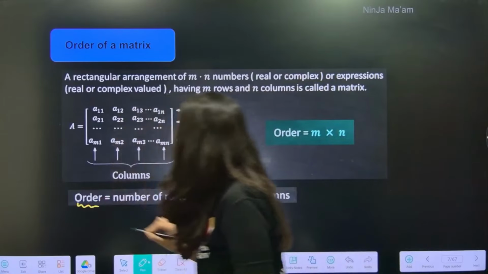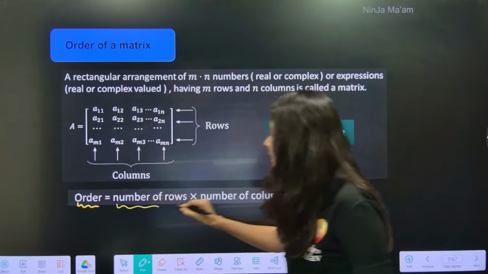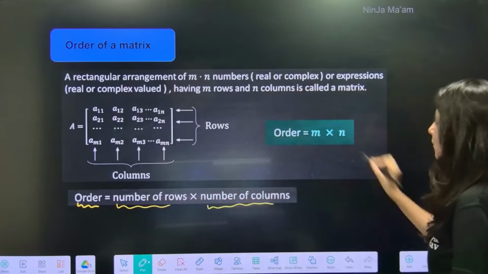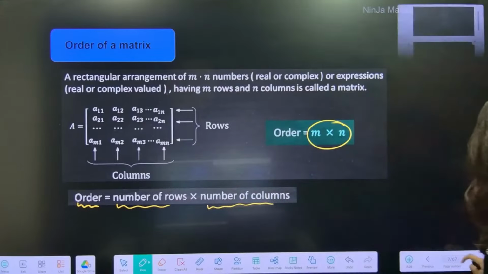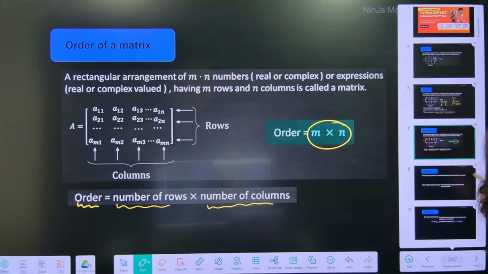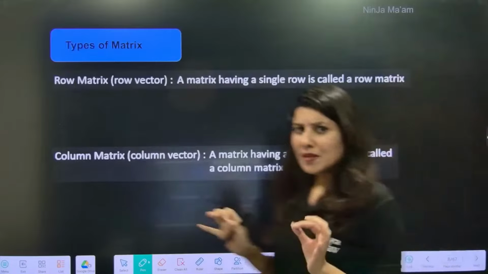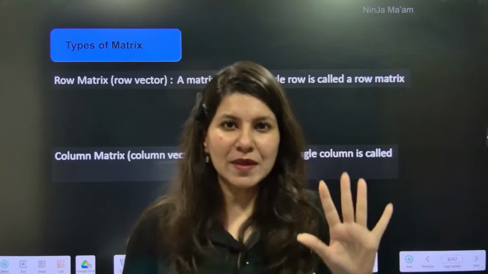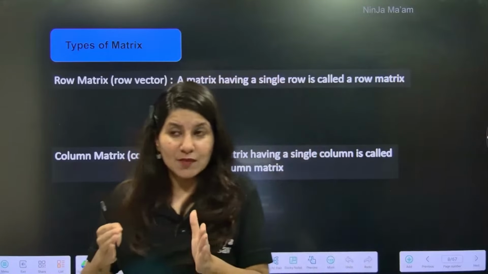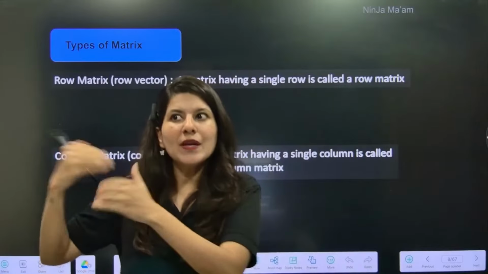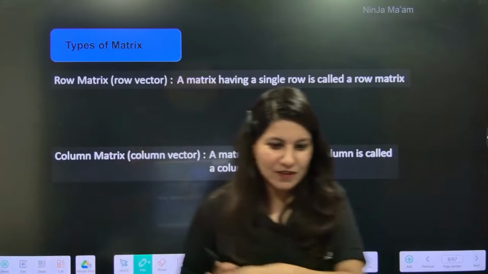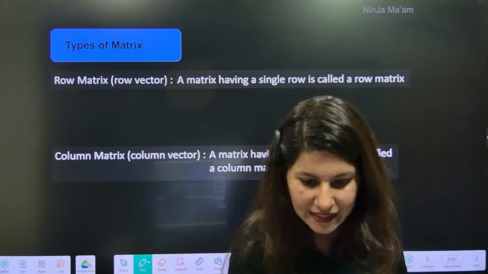So order of a matrix is number of rows multiplied by number of columns. So in this case, m cross n will be the order of the matrix. Now, let me spend a good 5 minutes on a couple of definitions before we dive into PYQs. Okay, everybody? Yes? All right.